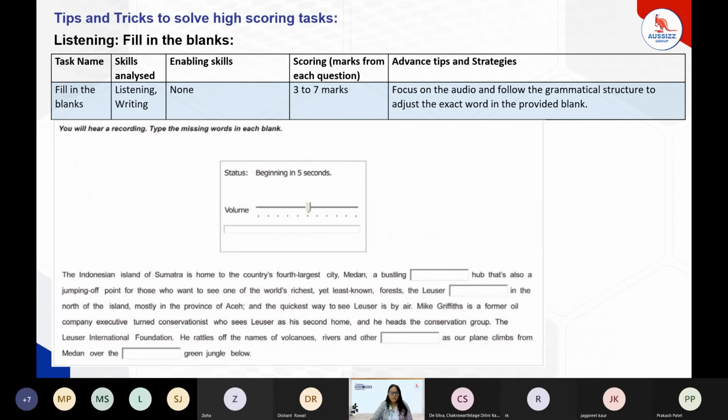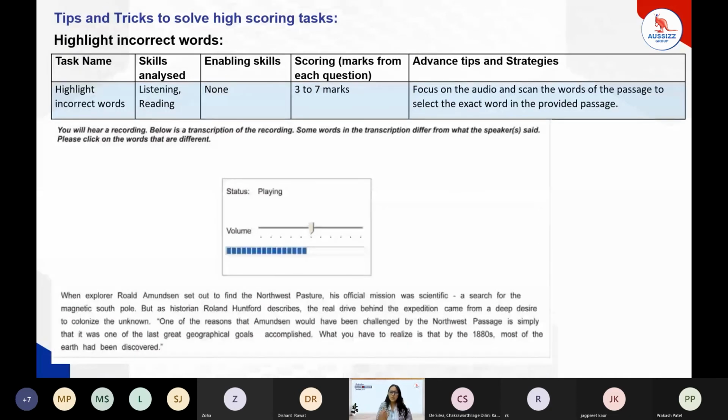Okay, so this is an easy-to-go task. This is also a very easy-to-go task, and 100% accuracy can be achieved in it because over here we just have to listen to the lecture, read the passage, and click on any word which is not matching the audio. Nothing else needs to be worried about.